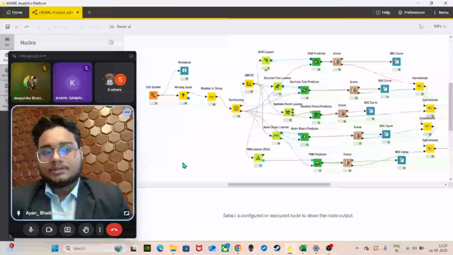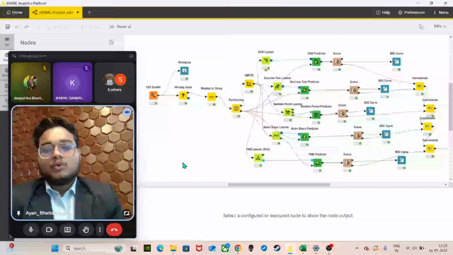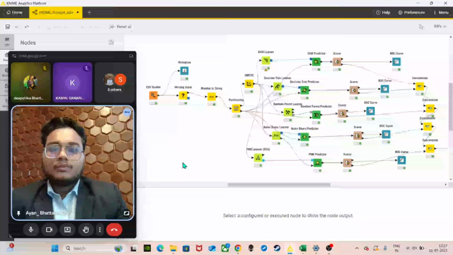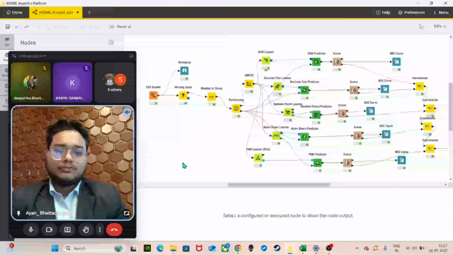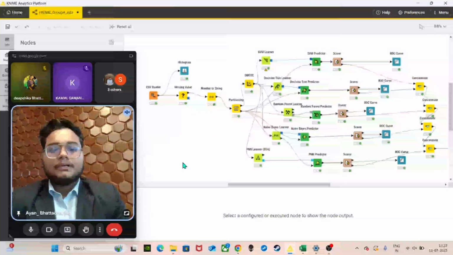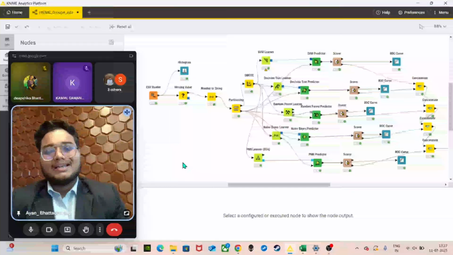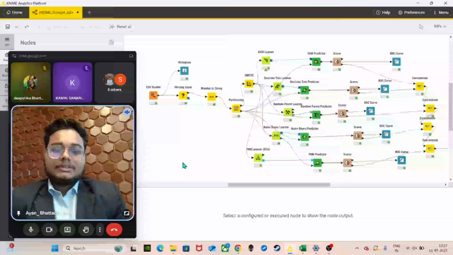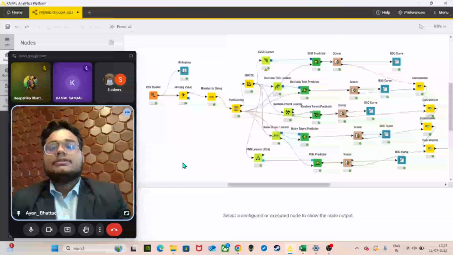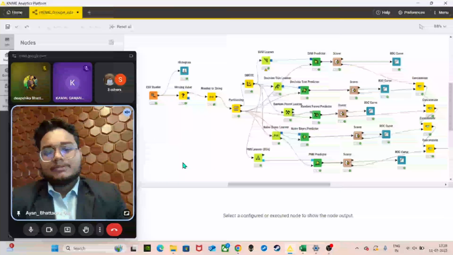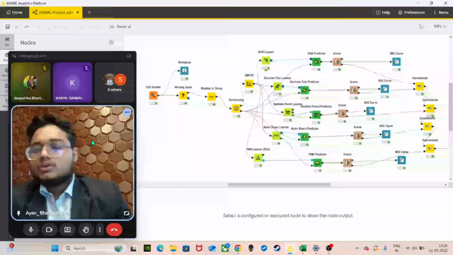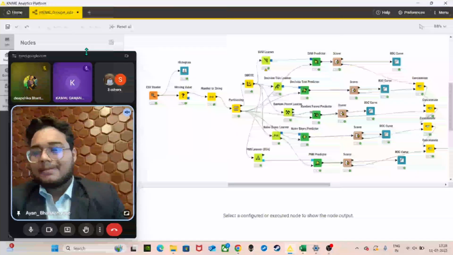So let's get started. First, we need to know what and why we use KNIME Analytics. KNIME Analytics is an open source software for data analytics and integration, for analysis, reporting and integration. It provides an environment for data scientists where they can practice or visualize results. So first we will go to the KNIME Analytics software.